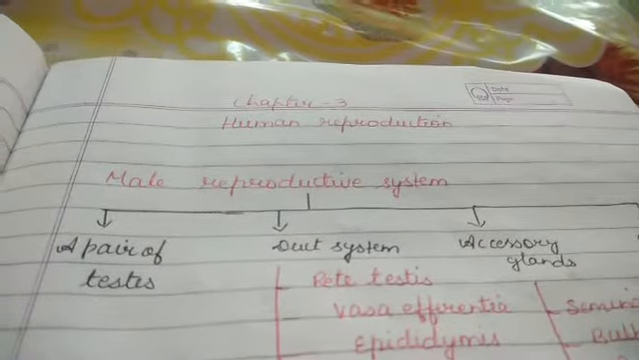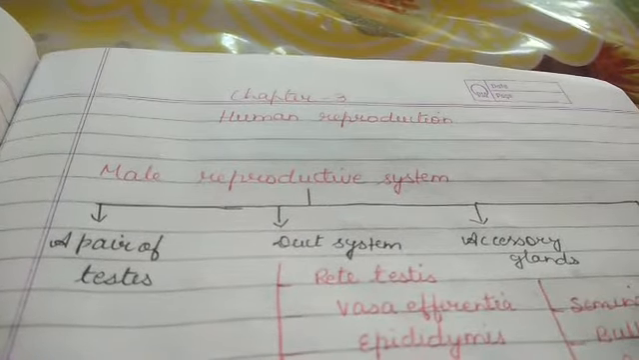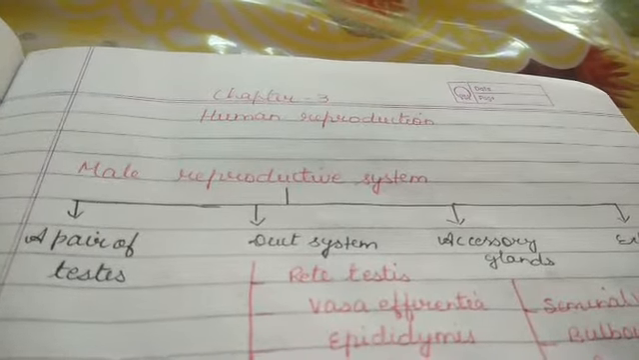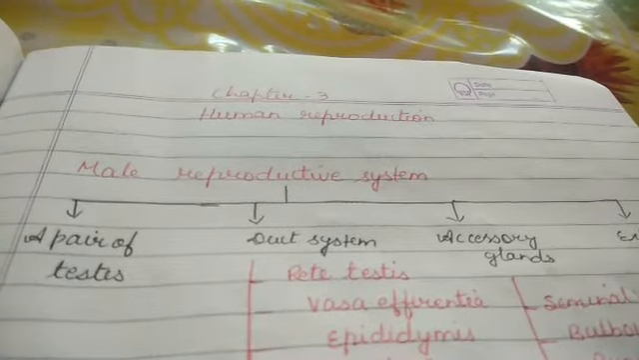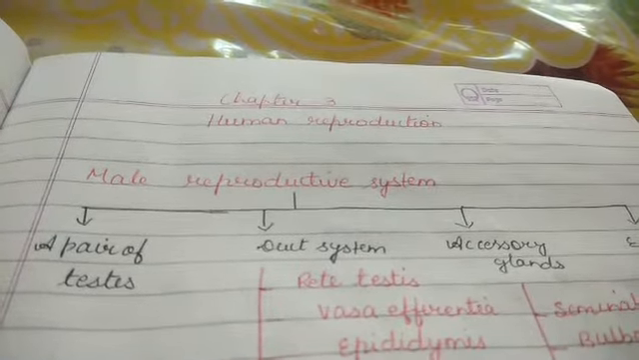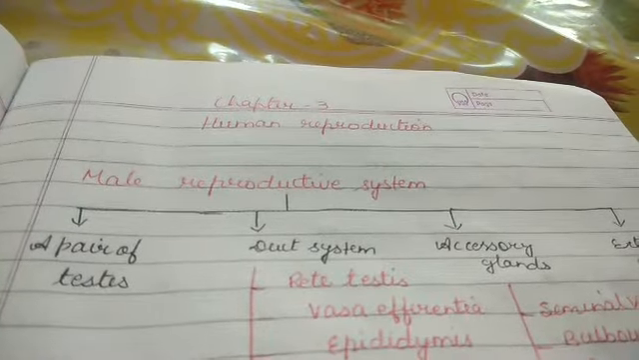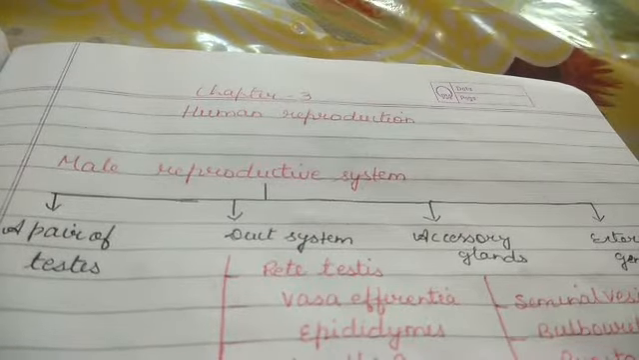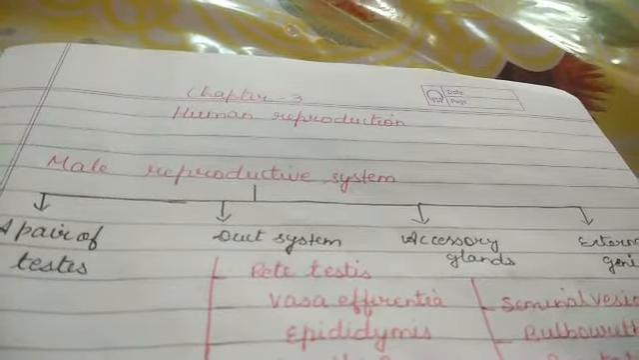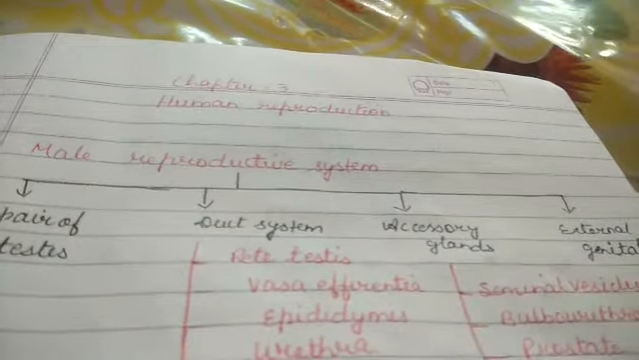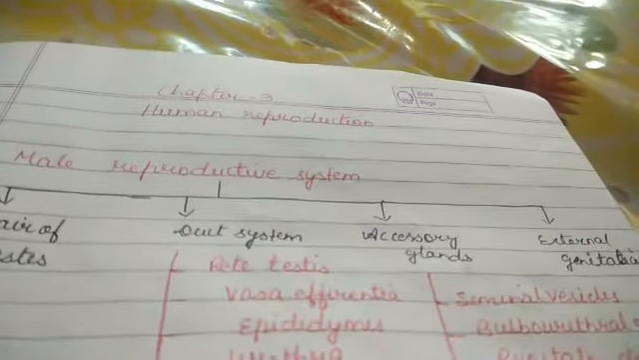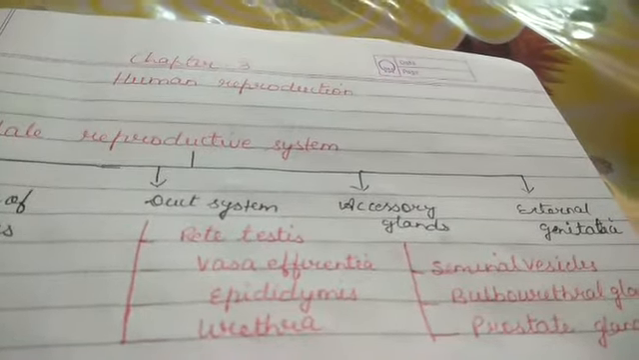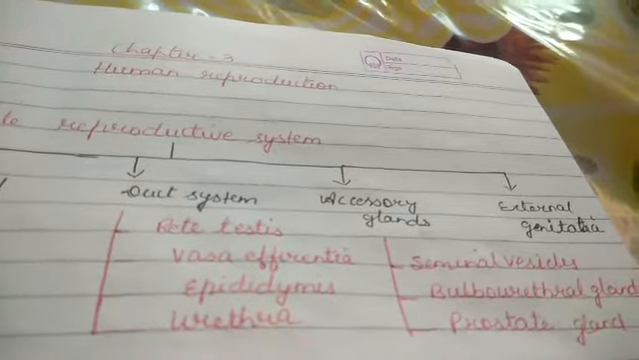It consists of a pair of testes, duct system, accessory glands, and external genitalia. External genitalia are present outside the body. Pair of testes are the primary sex organs in which sperms are produced. Duct system: these are the small tubes which carry the sperm and release it outside the body or in the vagina of the females. Accessory glands secrete a milky fluid to help increase the motility of the sperm.